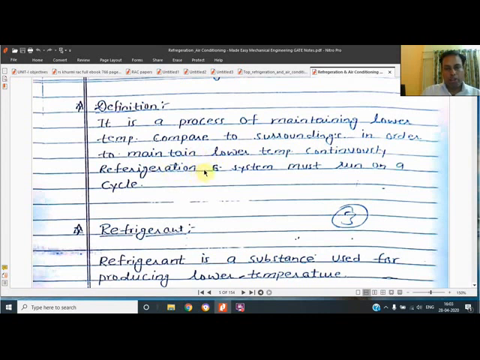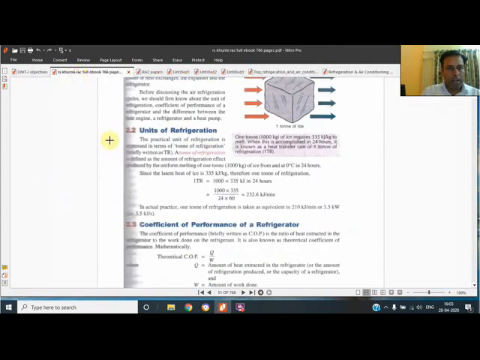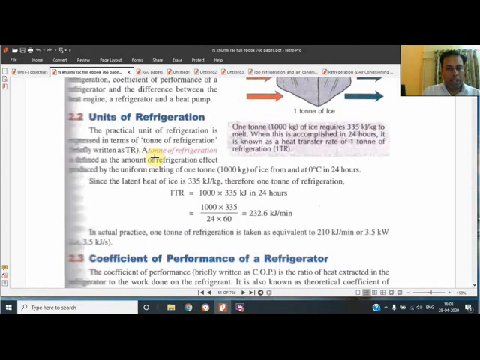In order to maintain a lower temperature continuously, the system must run on a cycle, and there are several cycles, whether it is the air refrigeration cycle or the vapor compression cycle. Mostly these are the two most popular types of cycles generally used. And initially, what question can be asked? The most popular question will be the unit of refrigeration, that is ton.